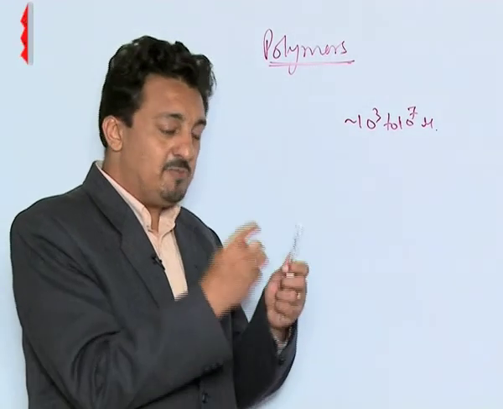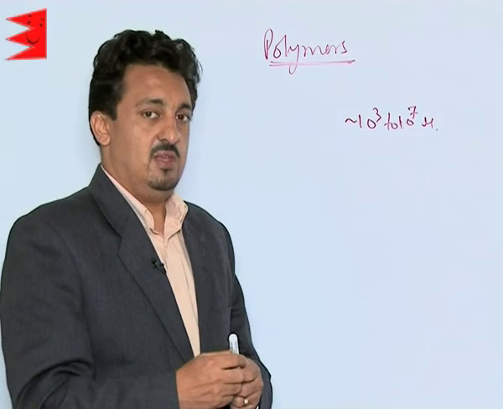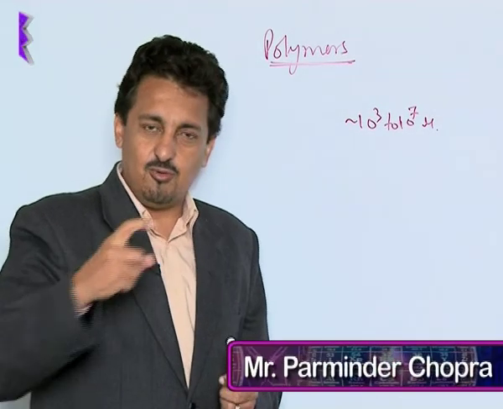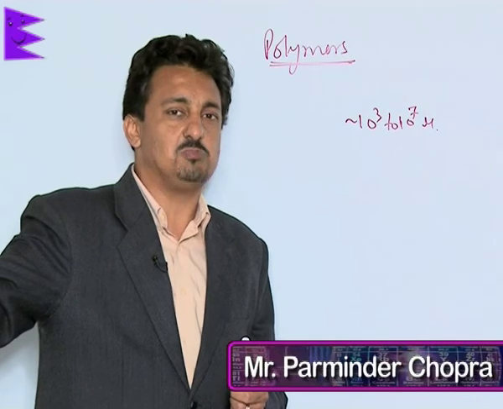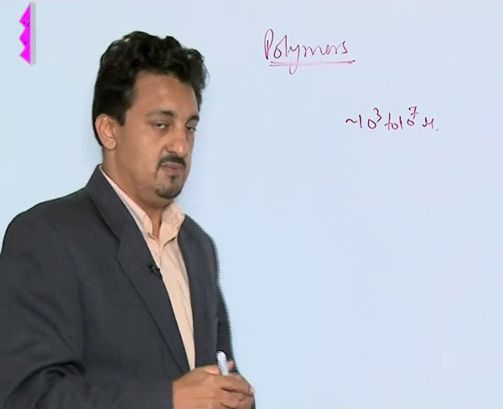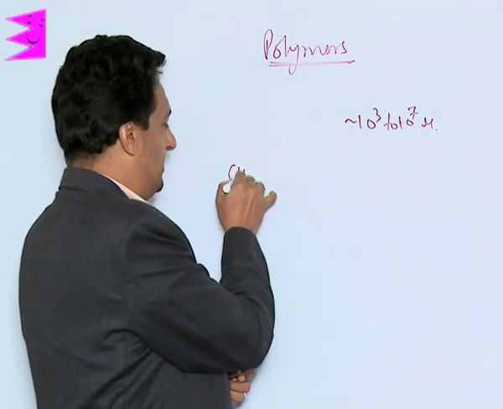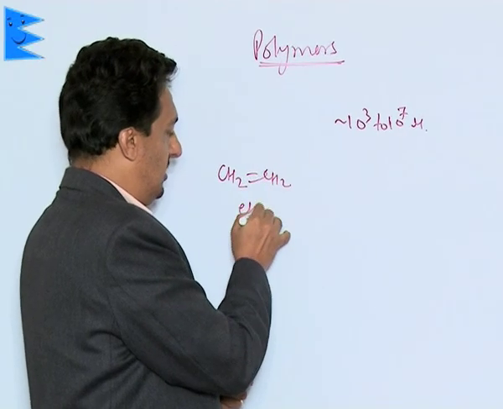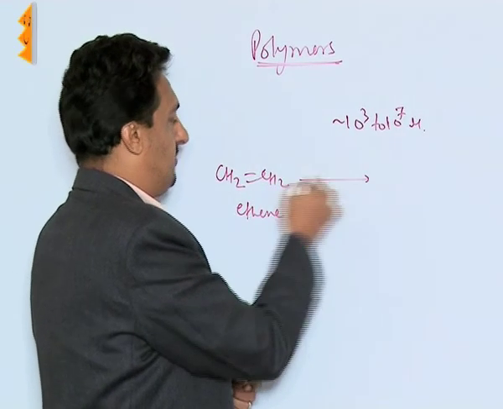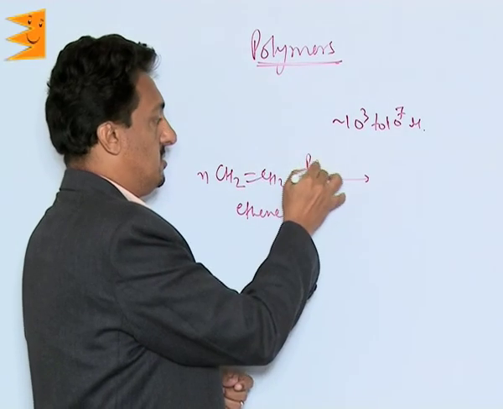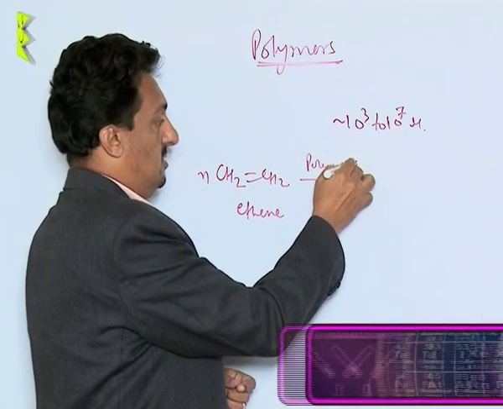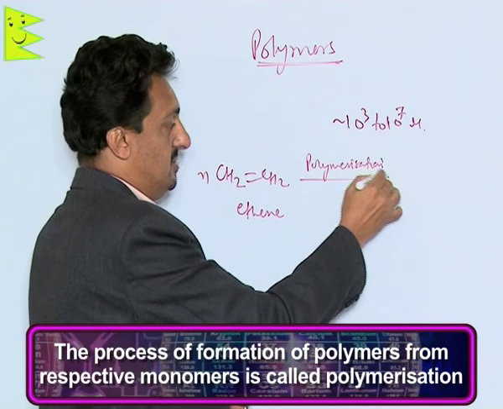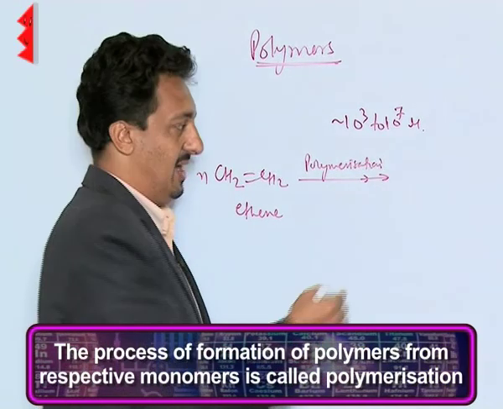These have repeated structural units. Now those structural units which are repeated throughout these long chains of large macromolecules are called monomers. I can give you an example: if this is a very simple ethene molecule, when these types of molecules undergo the formation of these large molecules, the process is called, of course, polymerization.